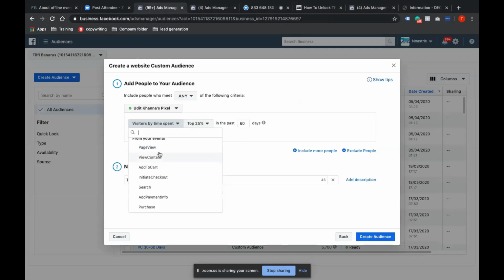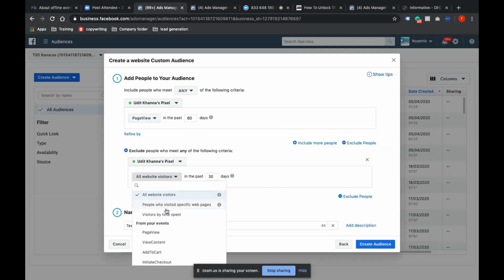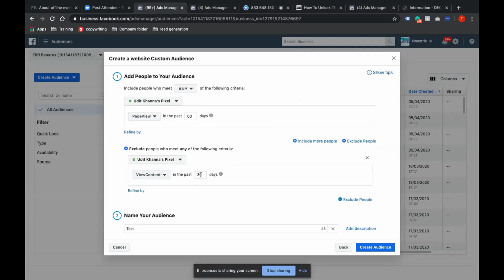Now you have to understand, if you're running any e-commerce store campaign, page view means someone has just visited your website, they have not visited your product. So if I want to create a lot of retargeting audiences, then page view excludes other events. This is very important because whenever we run a big budget campaign, we want to target only page view, or if it is add to cart, then I'll just do add to cart and subtract all other audiences, initiate checkout, purchase. A lot of people generally ignore this thing. We should not do that.